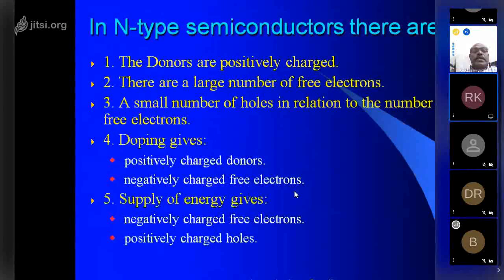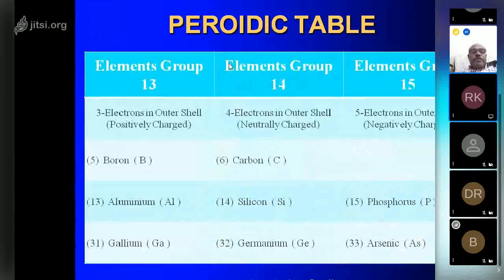In N-type semiconductors, the donors are positively charged. There are a large number of free electrons and a small number of holes in relation to the number of free electrons. Doping gives positively charged donors and negatively charged free electrons. Supply of energy gives negatively charged free electrons and positively charged holes. This is a slightly advanced thing. In the periodic table, we see germanium, silicon, carbon and arsenic.